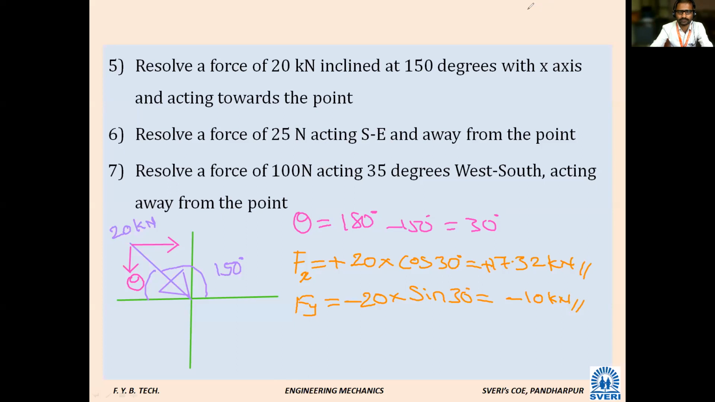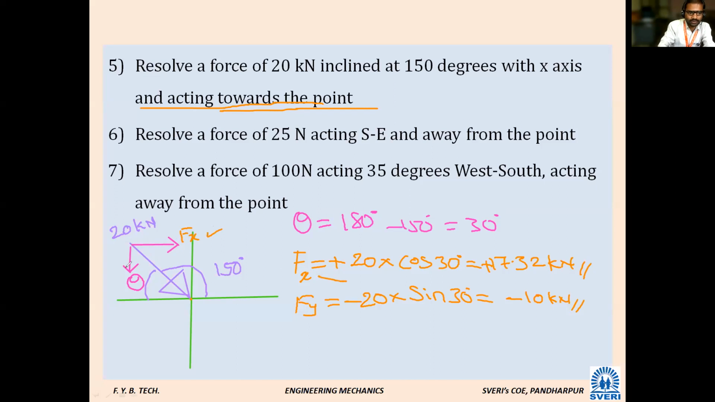33. Okay. See, the force of 20 kilonewton is acting towards the point or away from the point. This problem was given. The force is acting towards the point, meaning towards the origin. So this is the origin, correct? So a force of 20 kilonewton is acting towards the origin. Its horizontal component, this is horizontal and this is vertical. Fx is going in the positive direction or negative direction? Right hand side is positive, left hand side is negative. So this is Fx. Fx is positive.